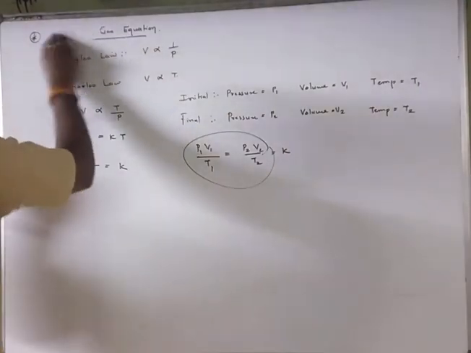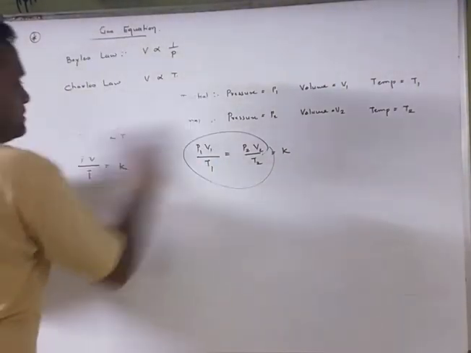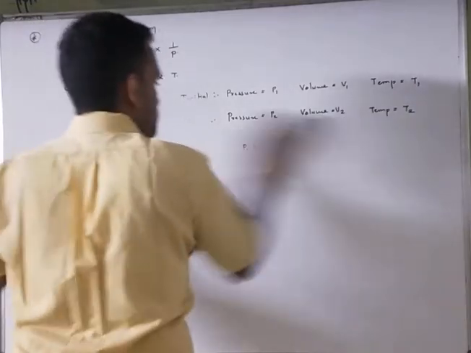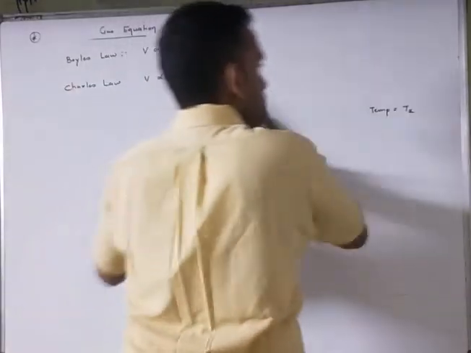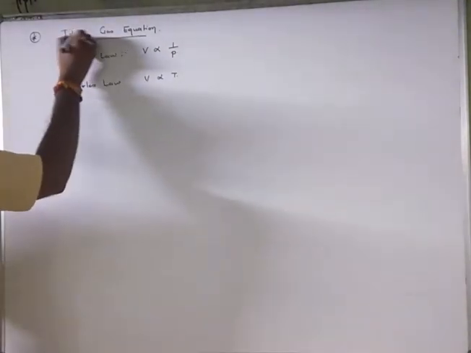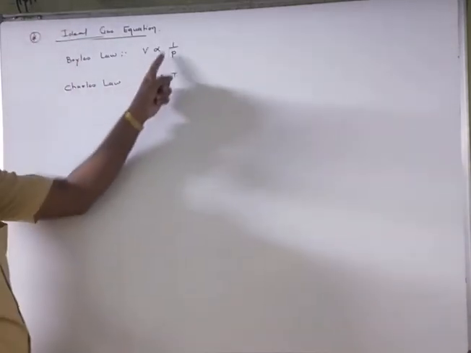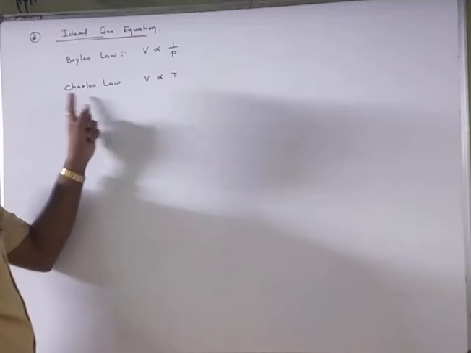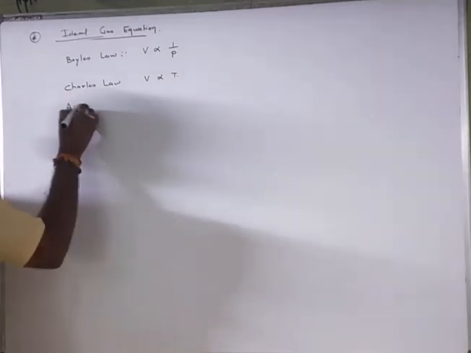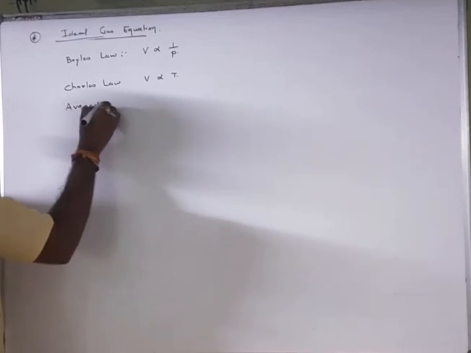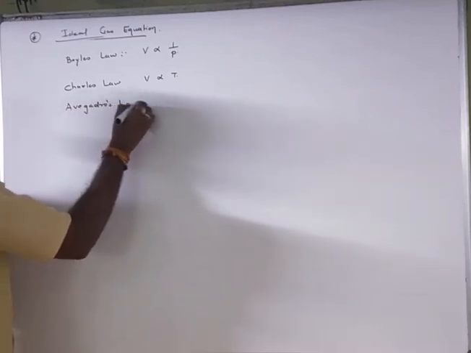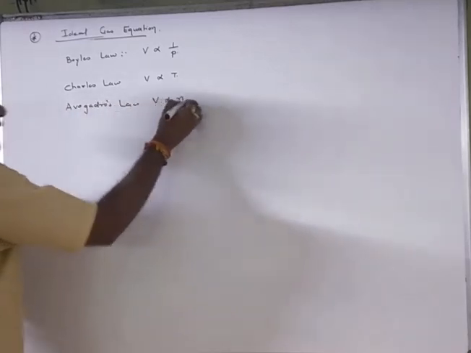Now the next one: the ideal gas equation. Maximum examples will be asked according to this ideal gas equation. According to Boyle's law, V is proportional to 1 upon P. Charles' law says V is proportional to T, and Avogadro's law says V is proportional to n.